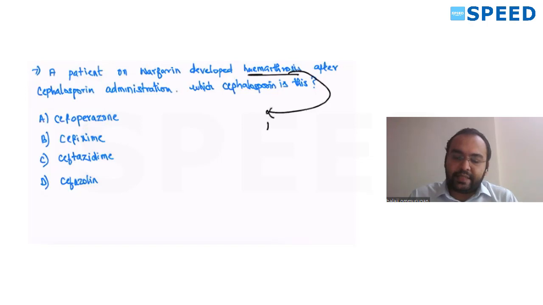Now, a patient on warfarin developed hemarthrosis. That means he has increased bleeding. Warfarin is an anticoagulant. That means it makes the blood thin.